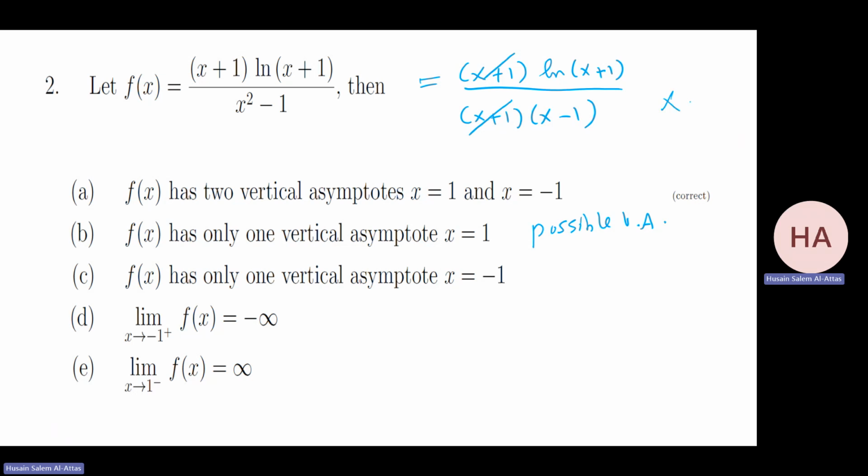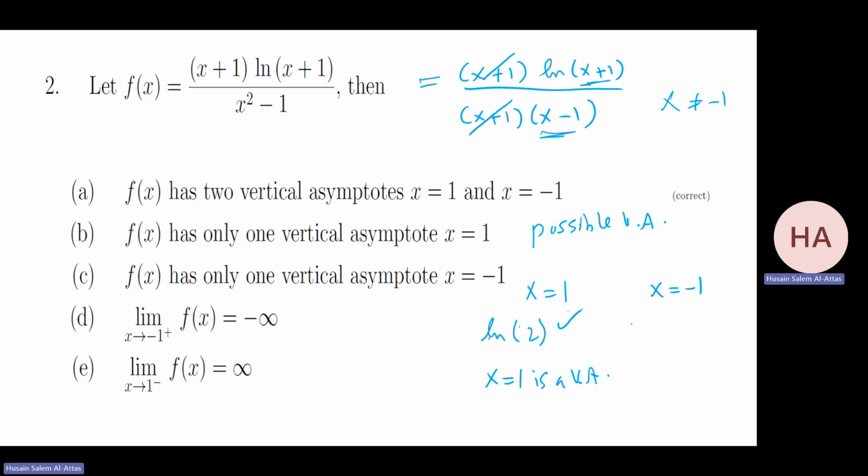Here I have x not equal to minus 1. I have x equals 1 comes from here, and from there I'm getting x equals minus 1. Now, if x equals 1, is it a vertical asymptote? Check. Substitute in the numerator. I have ln of 2, which is okay.